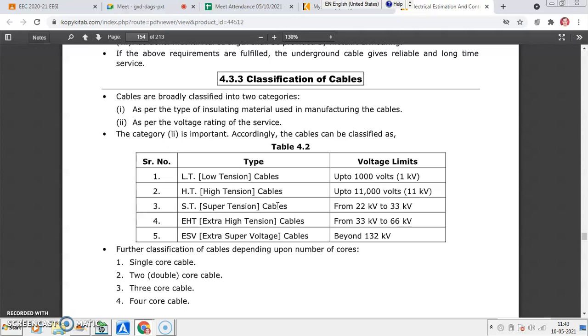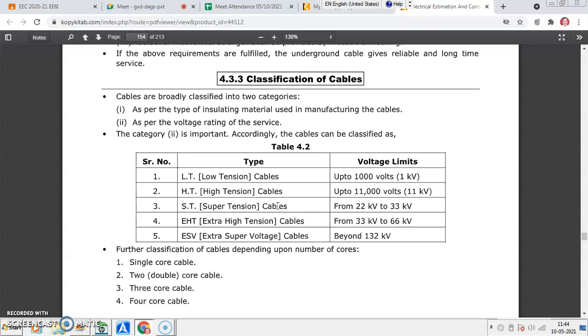All 415 volt lines are LT lines. 11 kV HT, 22 kV HT or super ST. Now in our area, 22 kV is also spoken of as ST, and 33 kV as super ST. So normally LT and HT distribution is there in the distribution network. Extra high voltage and extra super voltage are especially used for transmission purposes.